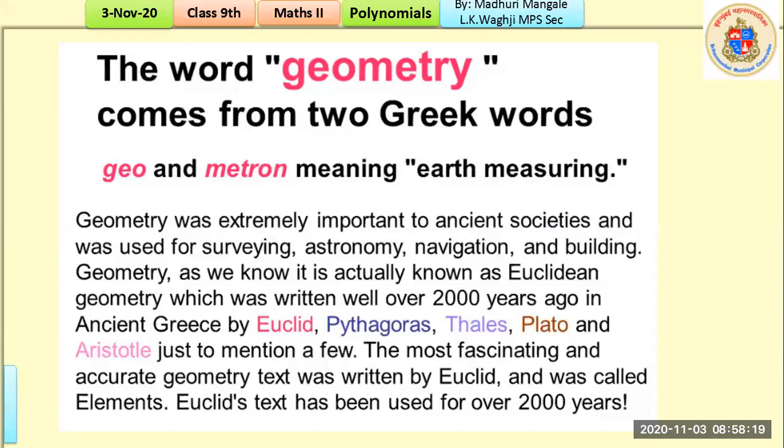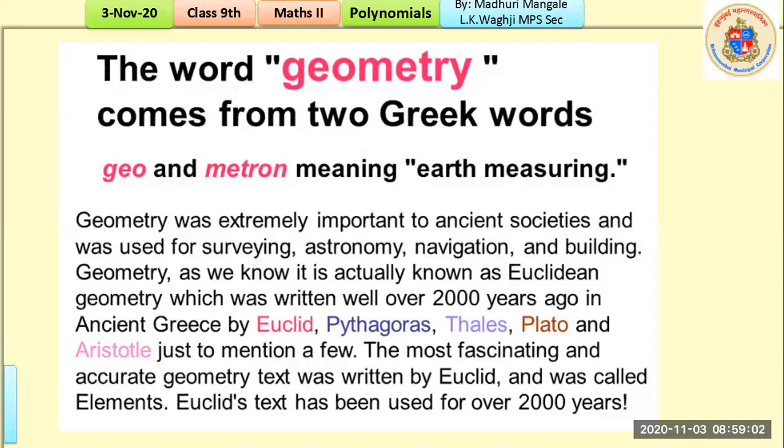Geometry, as we know it, is actually known as Euclidean geometry. All right, please remember the word, it's very important. Euclidean geometry was written well over 2000 years ago in ancient Greece. The mathematicians were Euclid, Pythagoras, Thales, Plato, and Aristotle. These are a very few to mention, but when you will be dealing with theorems and axioms and postulates, at that time you will be reading their names in your textbook. Once again, I'll repeat the names: Euclid, Pythagoras, Thales, Plato, and Aristotle.